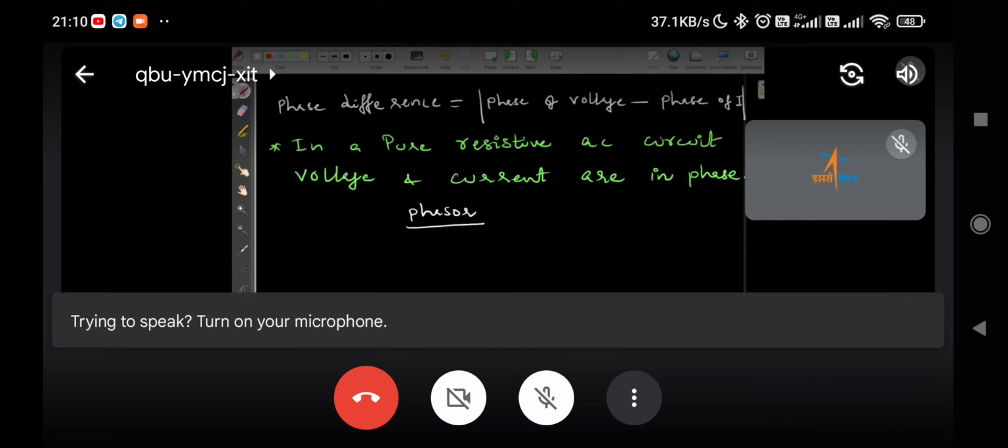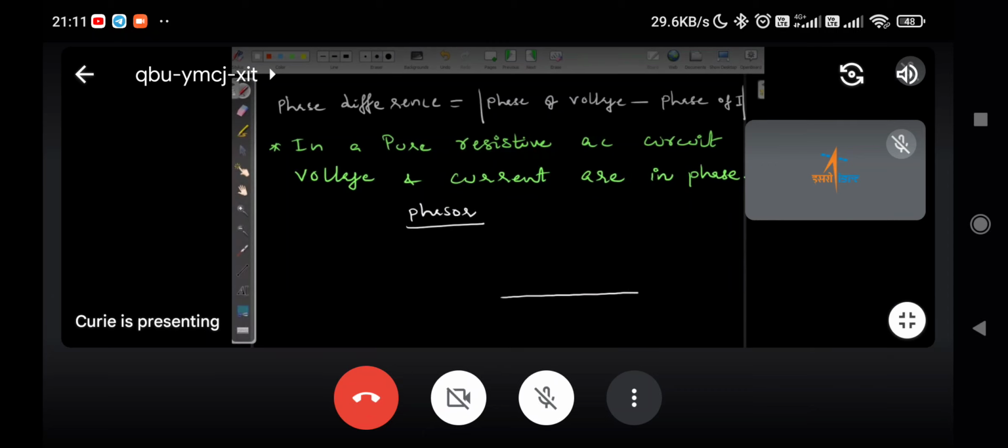Let's draw this phasor. So this is the time. This time I'm not mentioning it, because we need the angle only here.